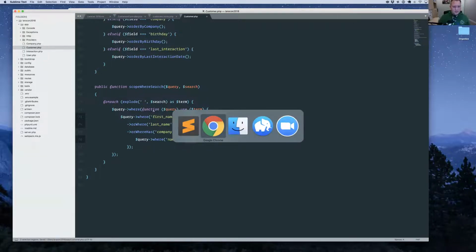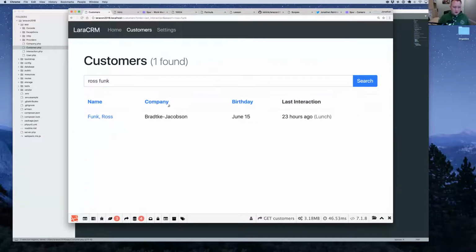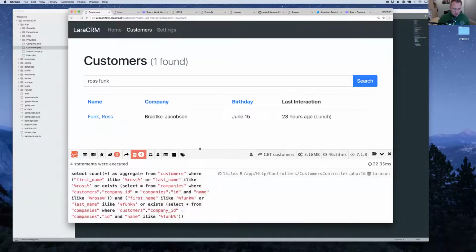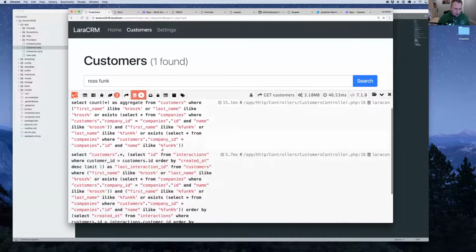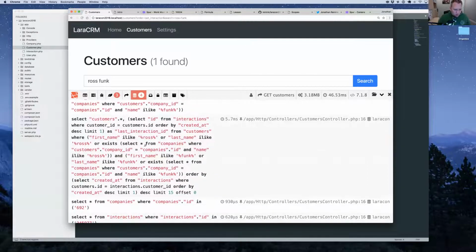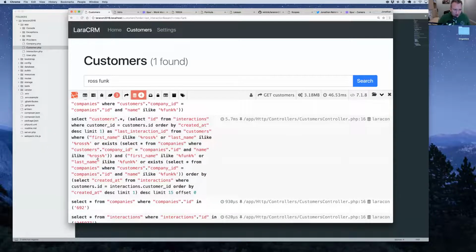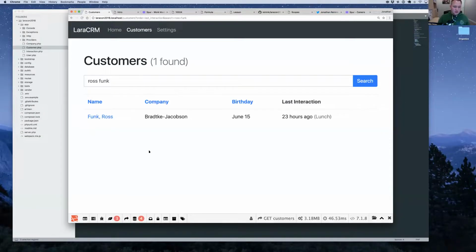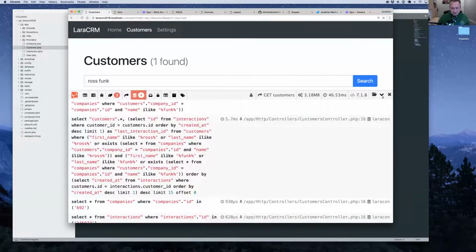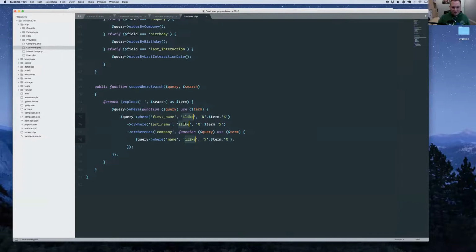If we go ahead and run this, sure enough, it works. If we look at the database query that's generated here, you can see where the first name is ILIKE funk, where the last name, and where the company name. I've built up a bunch of wheres for these two different terms across those three different columns. So it's a simple little search scope, but it's actually quite powerful.